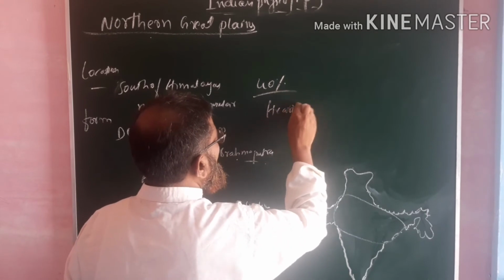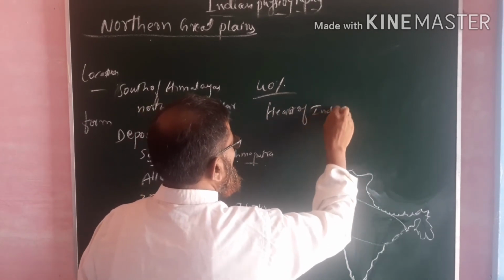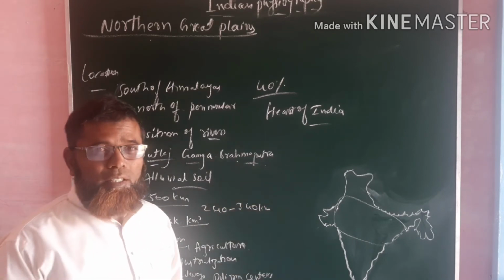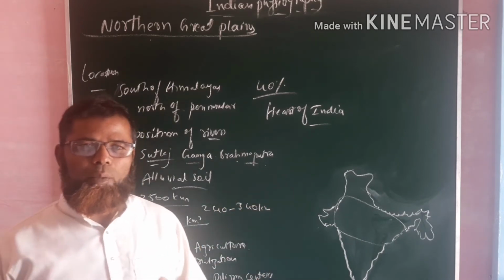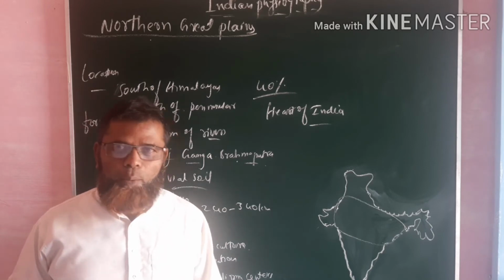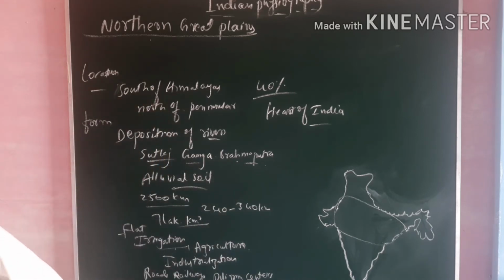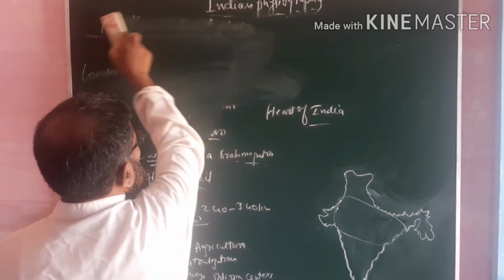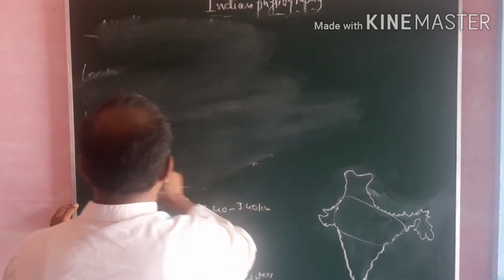It is also called the heart of India because of its various important physical features. That was about the Great Northern Plains and the Greater Himalayas. Let us go to the third important physical division of India after the Northern Great Plains, which is Peninsular India.